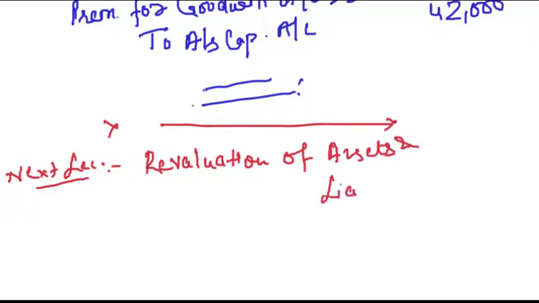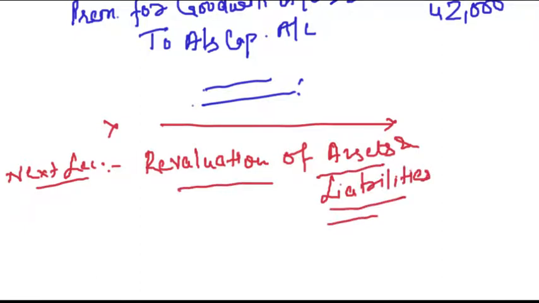This is a very similar topic, absolutely similar topic to what we studied in change in profit sharing ratio, right? So friends, I will suggest that you go through this topic of change in profit sharing ratio. I will explain it here also in the next lecture, but I will go through it a little fast because the topic is absolutely the same, no difference at all.